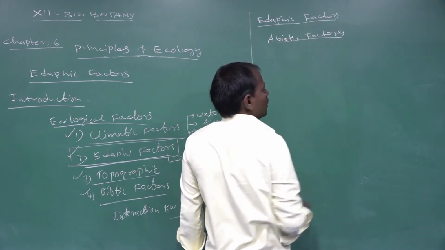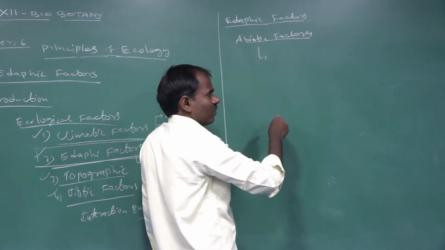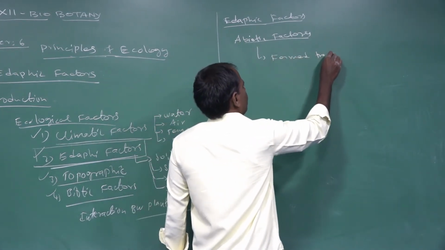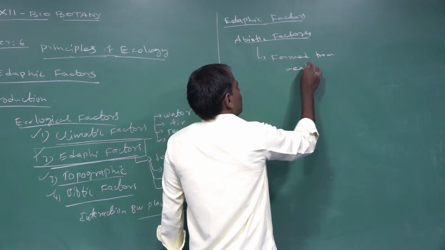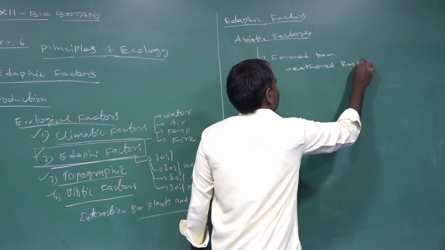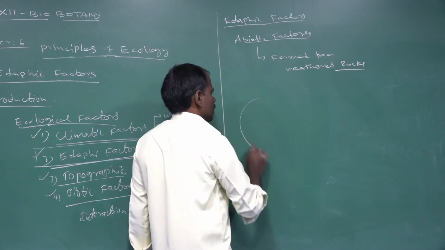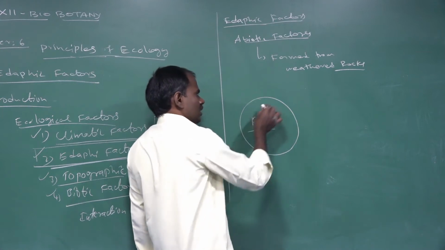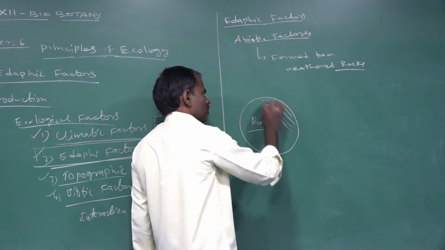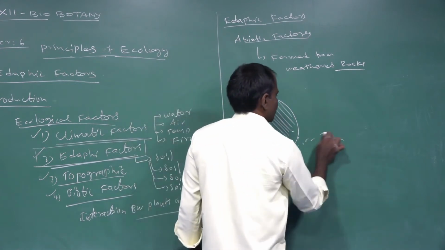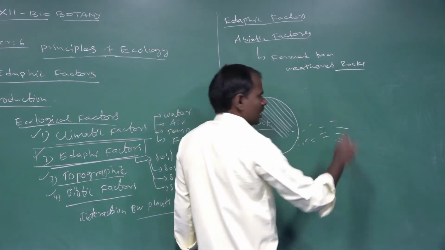Abiotic factors are formed from the weathering of rocks, that is, from weathered rocks. A large rock is broken down into small pieces to form soil.